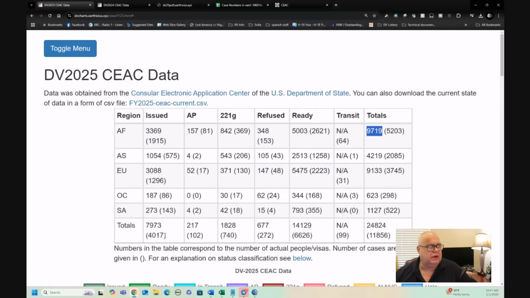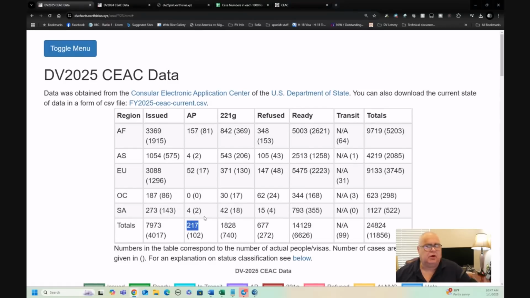So this is issued people. Nearly 8,000 people have already got their visas. They would have had interviews in October, November, or December. And so they've already been issued. That's great. You can see that some are on AP.